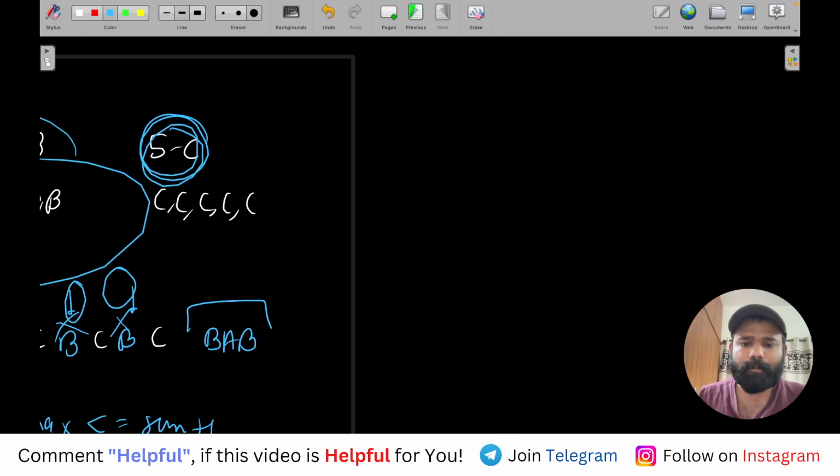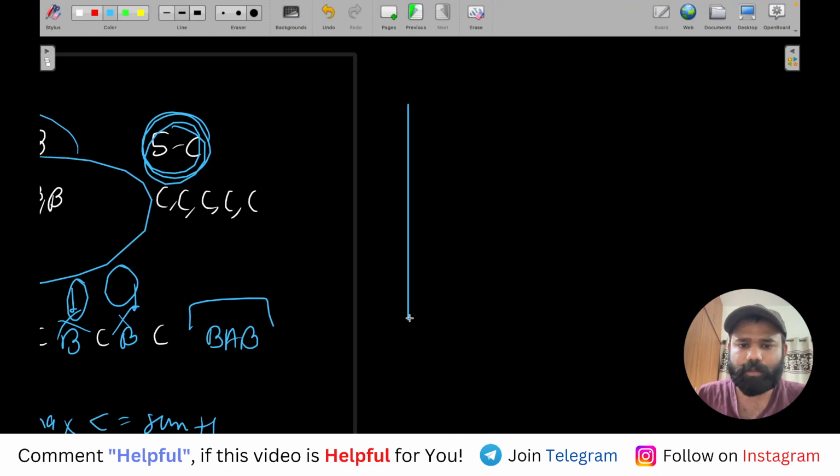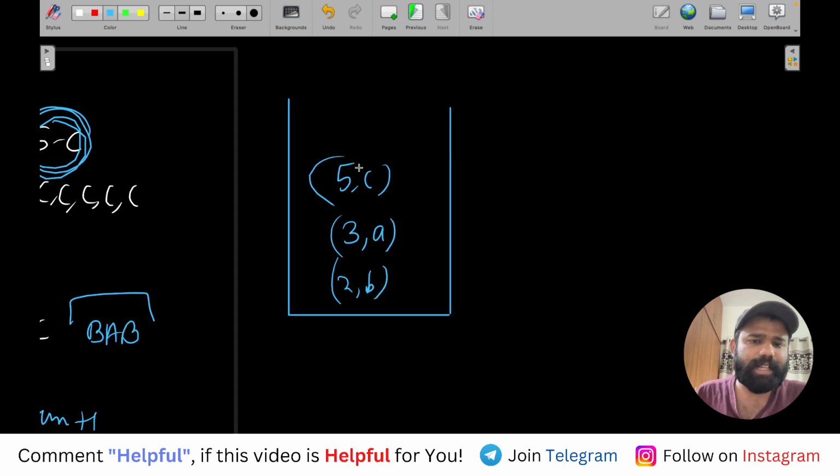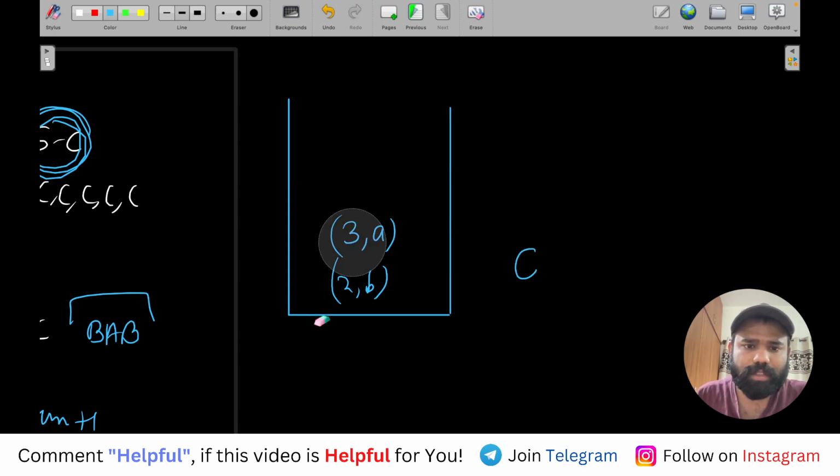Then what we can do is place them in a priority queue. Let's say there are 3C, 3A, and 2B, right? So obviously the character which is present the most number of times, I take that character first. When I've taken a C, what will happen? This C will become 4 comma C, right?